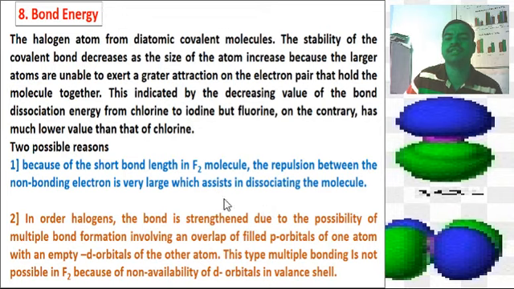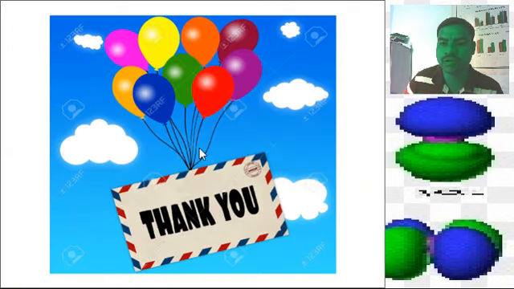And another reason: in the other halogens, the bond is strengthened due to the possibility of multiple bond formation involving an overlap of the filled p orbital of one atom with an empty d orbital of the other atom. These types of multiple bonds are not possible in fluorine because of the non-availability of d orbitals in the valence shell. Thank you very much.